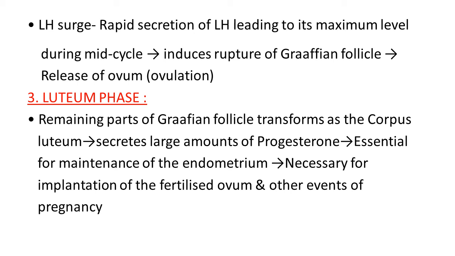So in this way, during the menstrual cycle in females, all these three phases are observed one by one, and they occupy, day-wise, 1 to 28 to 29 days of this cycle.